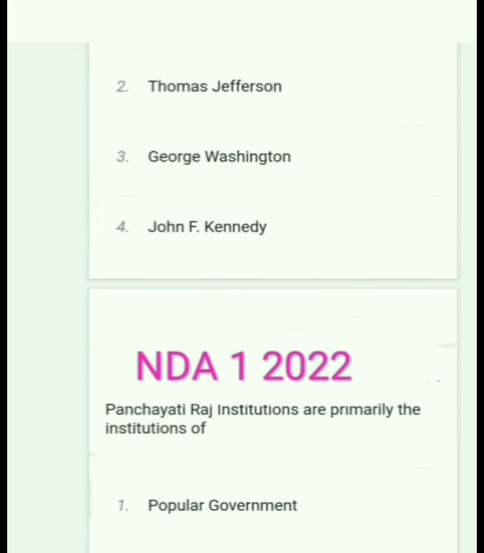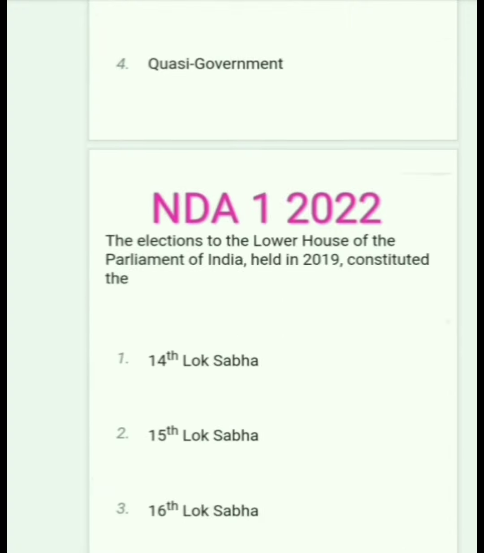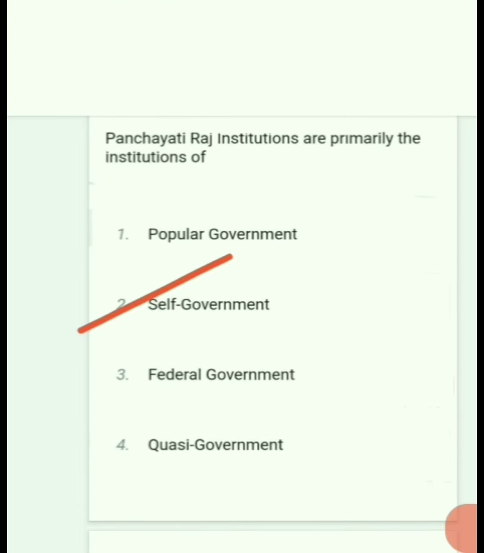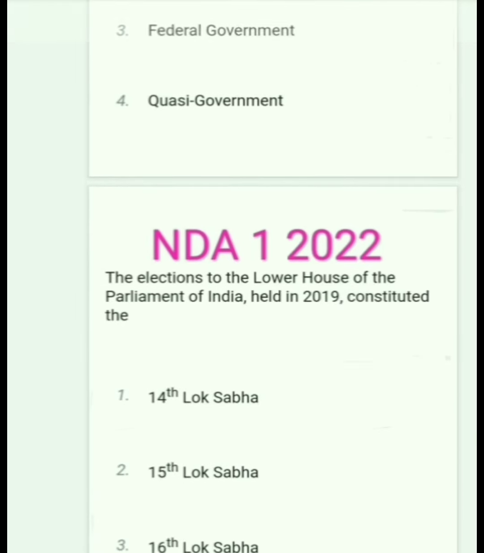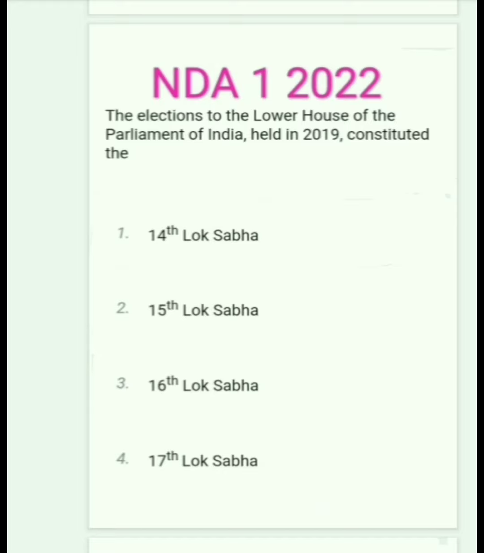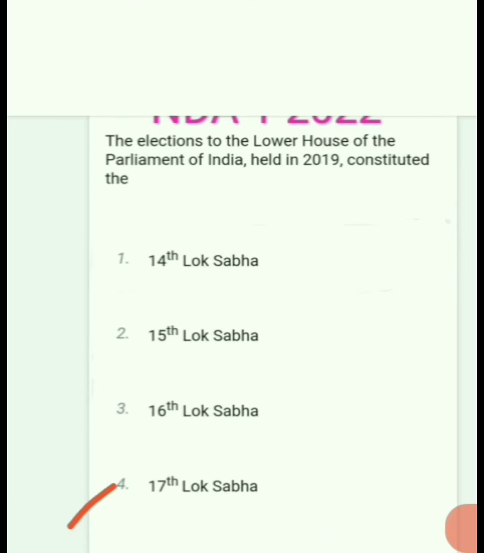Next question. Panchayati Raj institutions are primarily institutions of self-government. Option 2. Option 2, self-government. Next question. The election to the lower house of the Parliament in India held in 2019 constituted the 17th Lok Sabha. Next question.